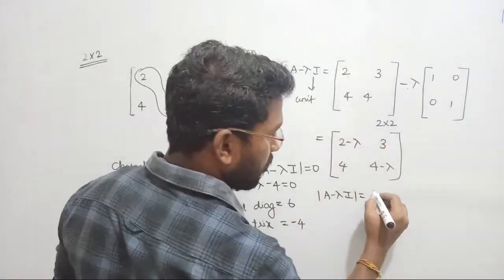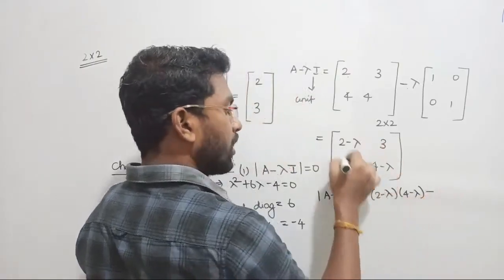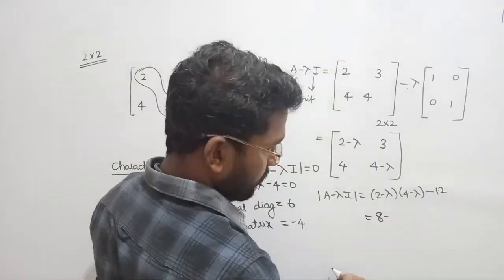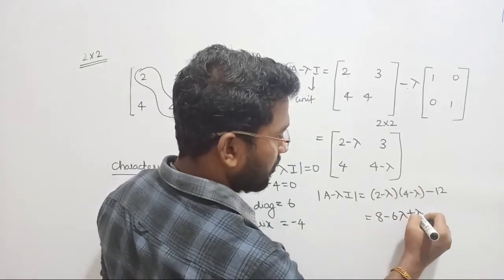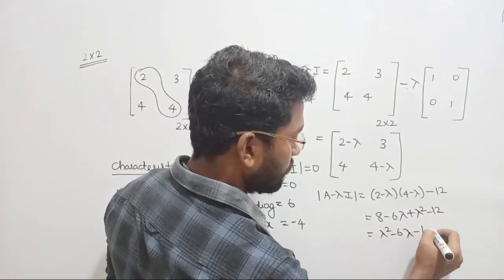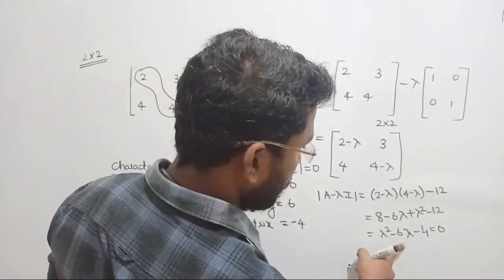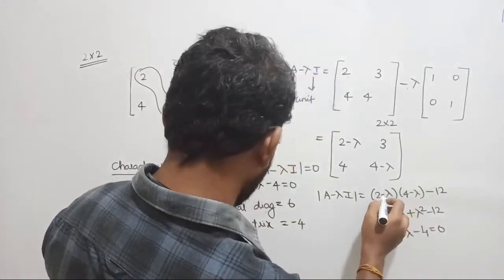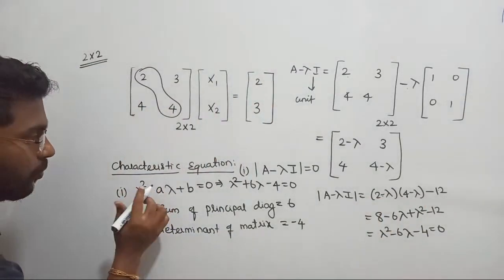After finding this, I said find the determinant. The determinant is 2 minus lambda into 4 minus lambda, that is the product of the diagonal minus the product of the off diagonal. You are going to get 8 minus 4 lambda minus 2 lambda, which is minus 6 lambda, plus lambda square minus 12. Let me reduce this: lambda square minus 6 lambda minus 4 equal to 0. Is there any difference? Why am I getting minus 6 lambda here? Did I make any mistake? One second. Minus 4 lambda. Oh guys, listen. Here I put plus. Sorry.